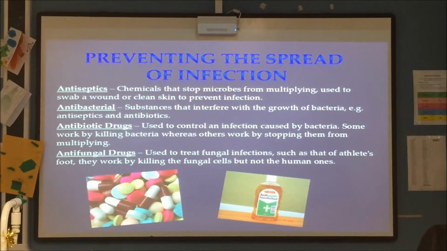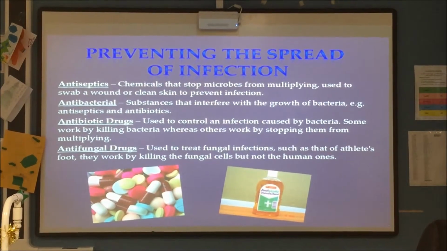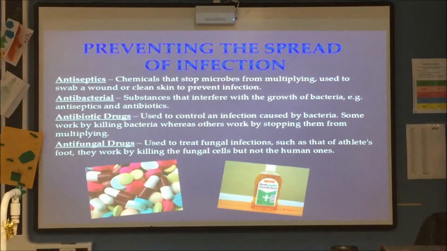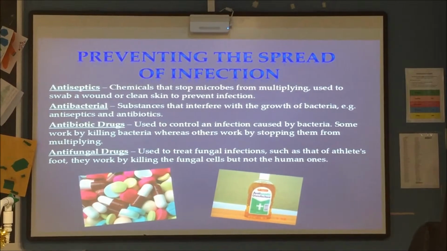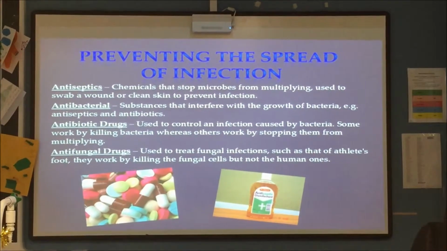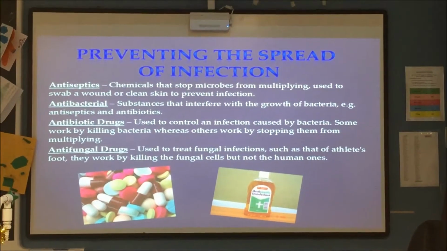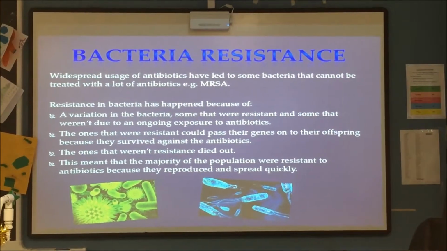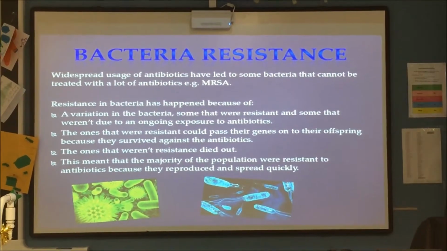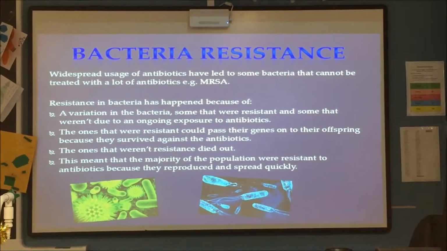Antibiotic drugs are used to control the infection caused by bacteria. Some of the antibiotics kill the bacteria while others prevent them from multiplying. Antifungal drugs are used to treat fungal infections by killing the fungal cells but not the human cells. Widespread use of antibiotics has led to strains of bacteria that cannot be treated with antibiotics, for example MRSA.